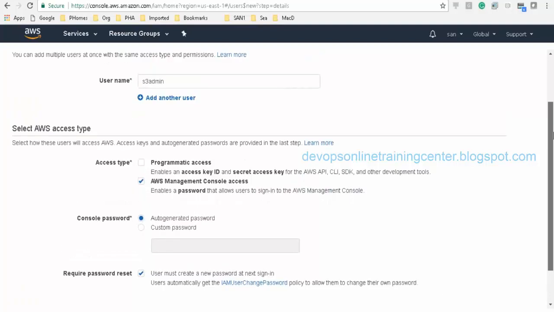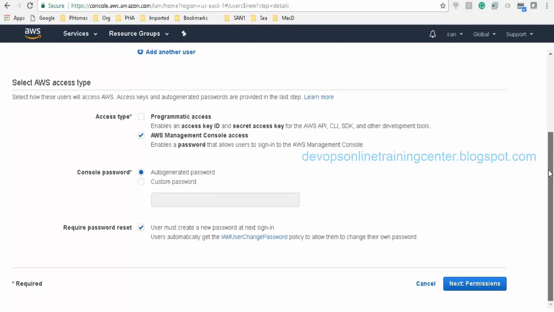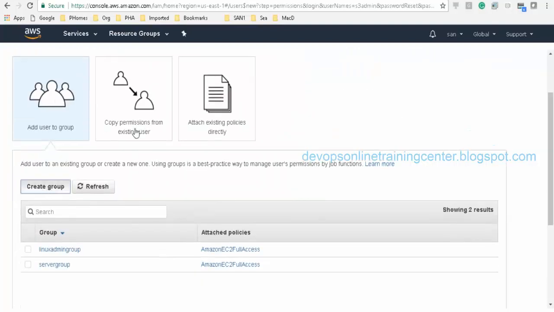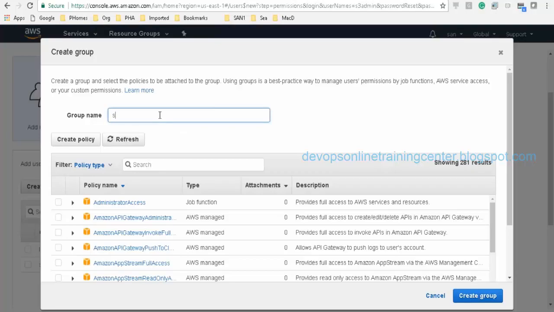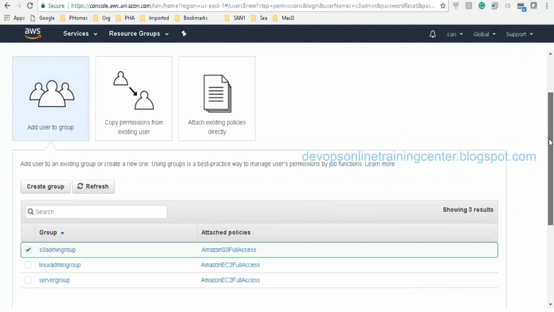Okay. So I am creating a new user, S3 admin, with an auto-generated password, management console access, and a policy to change the password. Next, I'll give the permissions, and I'll create a new group, S3 admin group. Then I'll attach a policy, S3 full access. Can we check what is defined in the policy, like what the details are? We'll see. There is an option to create a new policy as well. Let us see that once we create this.